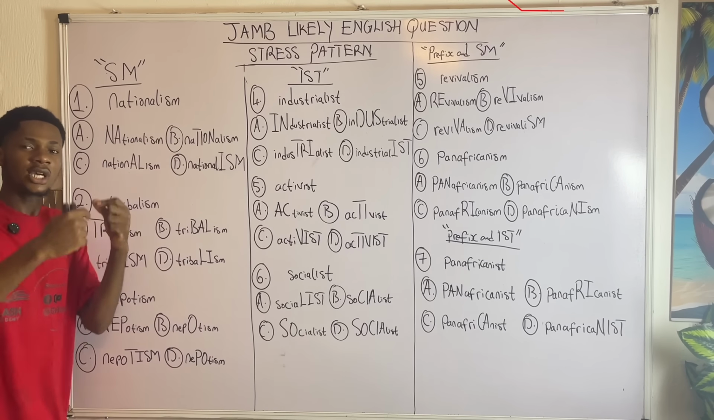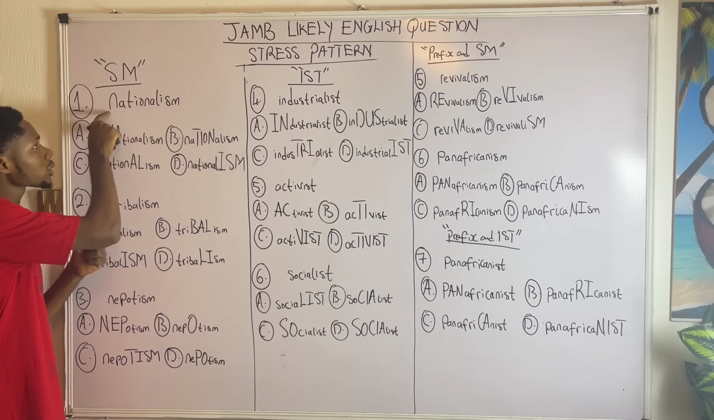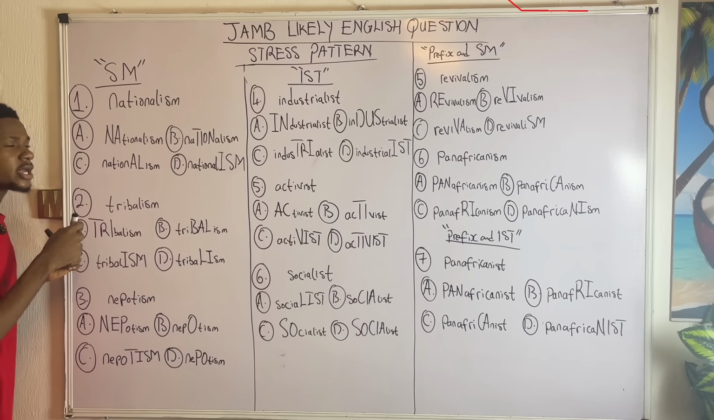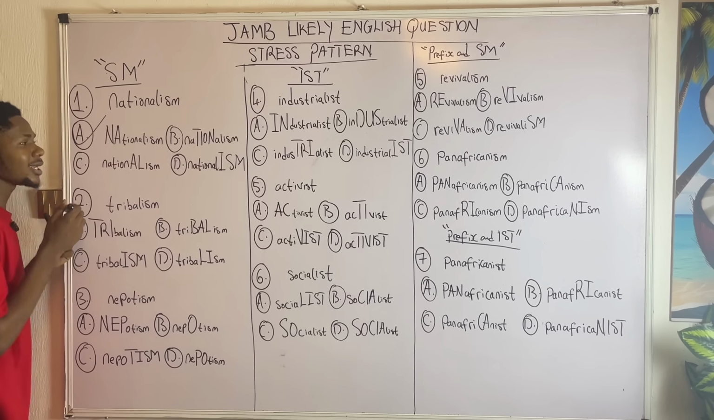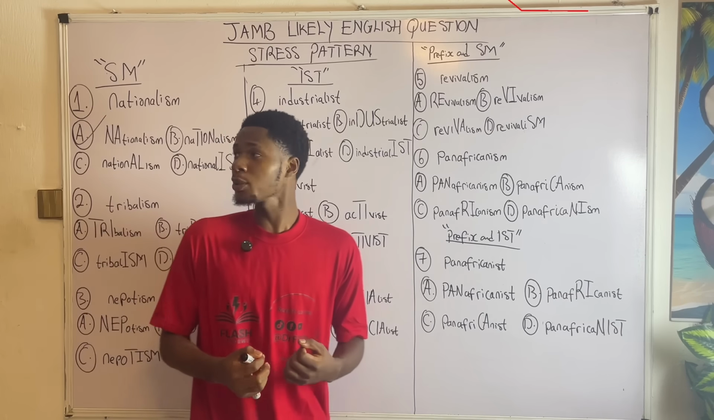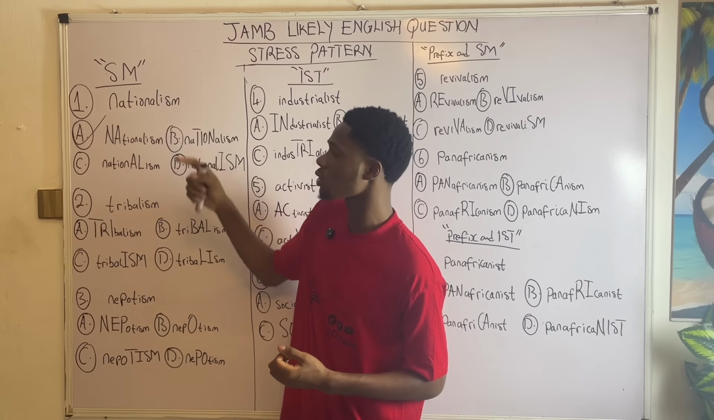Nationalism. That means the stress or emphasis will be laid on what now? NA, nationalism. That is why option A is the right answer. Nationalism, NA is stressed. Now this is actually a general rule, simply because for any word that ends with SM, we figure out the stress to be on the same word, now, syllable. That is the first syllable.